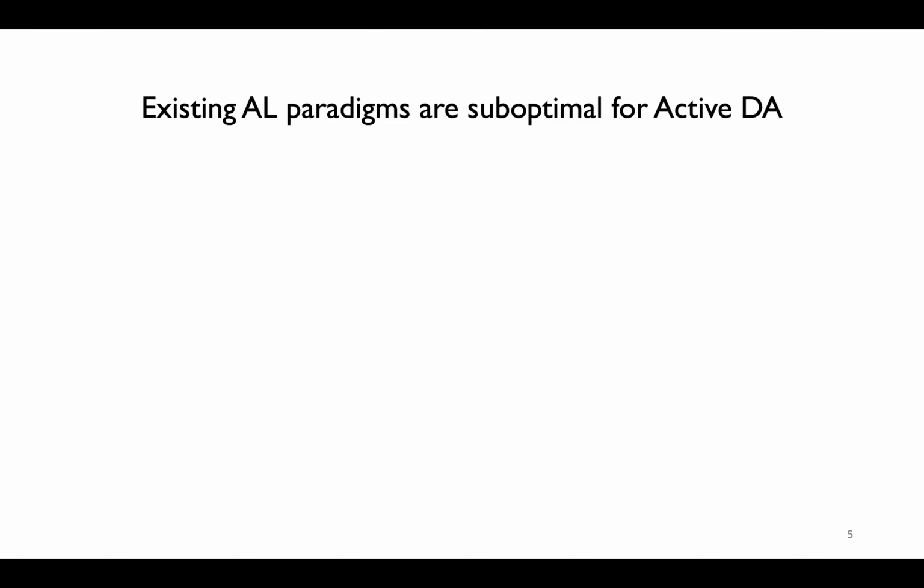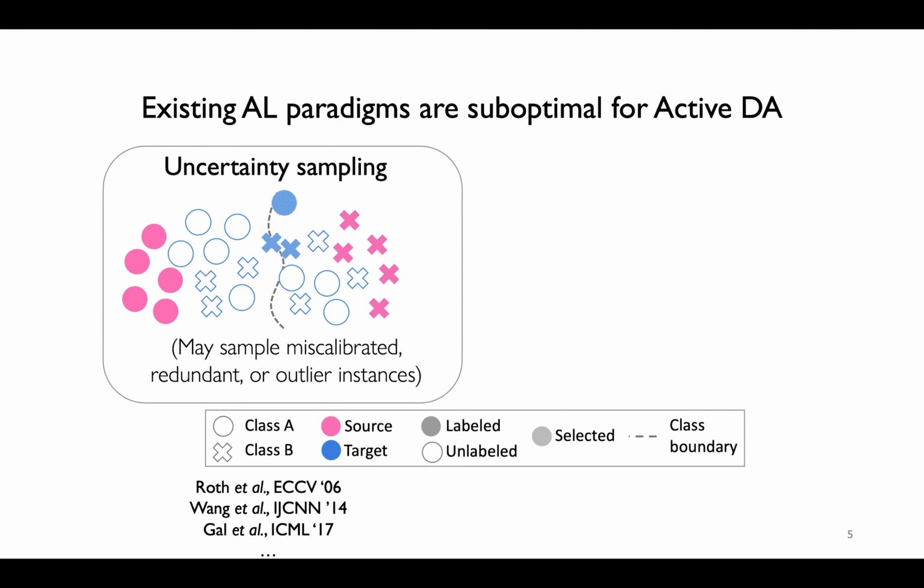We find that the two most popular AL paradigms are less effective for active DA. Consider a toy two-class problem where the solid pink and hollow blue denote labeled source and unlabeled target instances respectively. Uncertainty sampling selects instances that are uncertain under the model. Under a domain shift, uncertainty is often miscalibrated and thus leads to selecting uninformative instances.